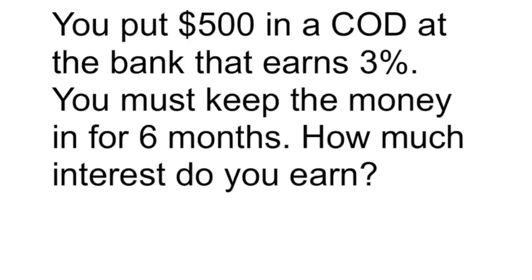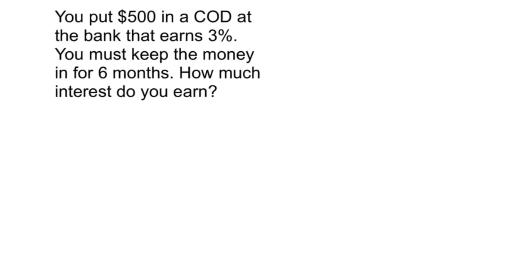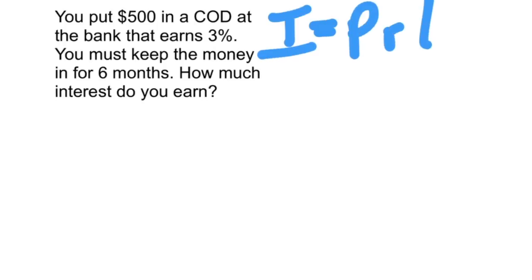You put $500 in a certificate of deposit at the bank that earns 3%. You must keep the money in for 6 months. How much interest do you earn? Start with the formula again. Interest equals the principal balance times the rate times the time. Take the information from the story problem and put it into the correct parts of the formula. This time we're still trying to figure out the interest. We got I equals